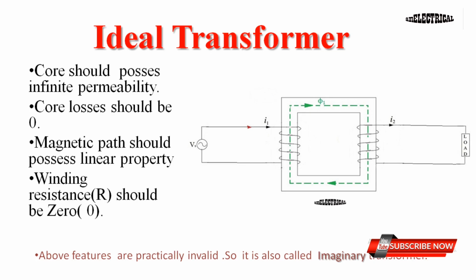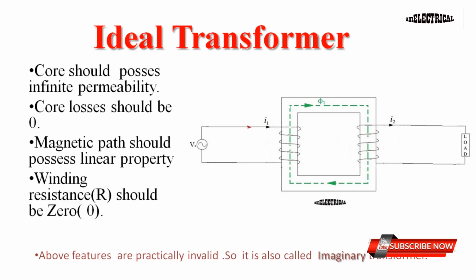Now, the core loss is zero, as mentioned in the second point, and the fourth point tells that the copper loss will also be zero. If the core loss and copper loss are both zero, then the efficiency of the transformer will be 100% as there is no loss. So, an ideal transformer has an efficiency of 100%.